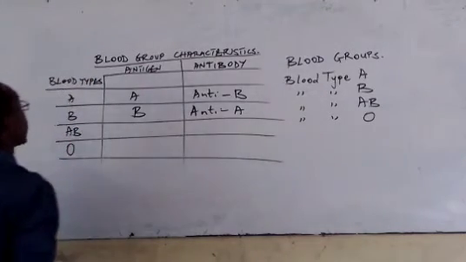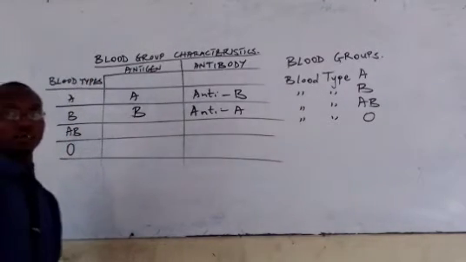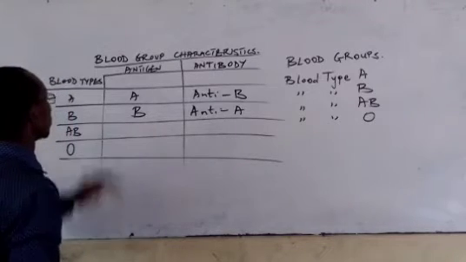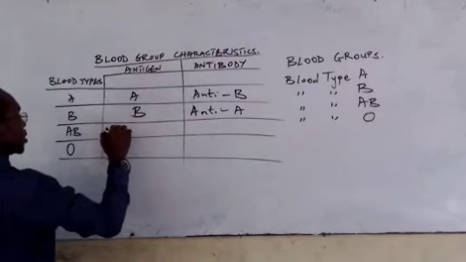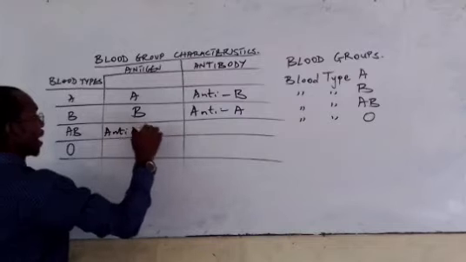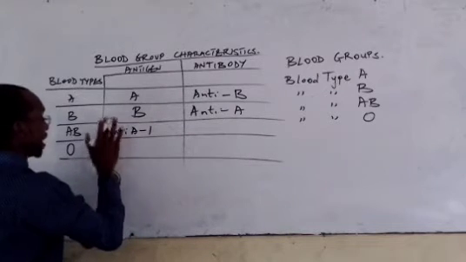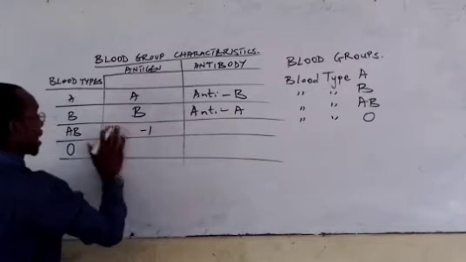And for the blood type AB, it has both antigens, antigen A and antigen B. Yes, antigen A, not anti-A.